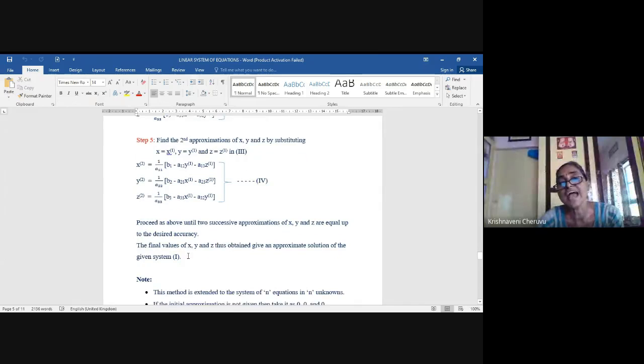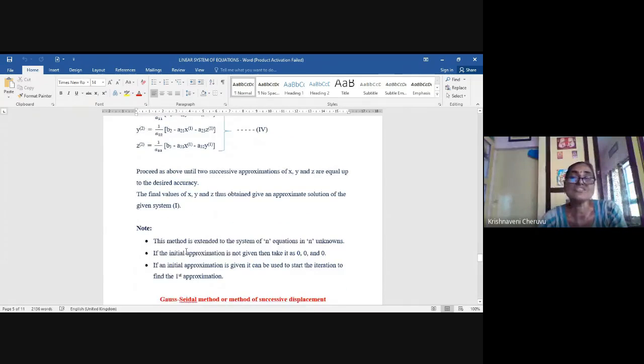To the desired accuracy means, sometimes in the question he will mention whether to check the equality up to 2 decimal places, 1 decimal place, 3 decimal places, and so on. So you have to keep on finding the approximate values until you get two equal approximations in succession up to the desired accuracy. And remember, x bracket, y bracket, z bracket must be equal in the consecutive, successive, iterative values.